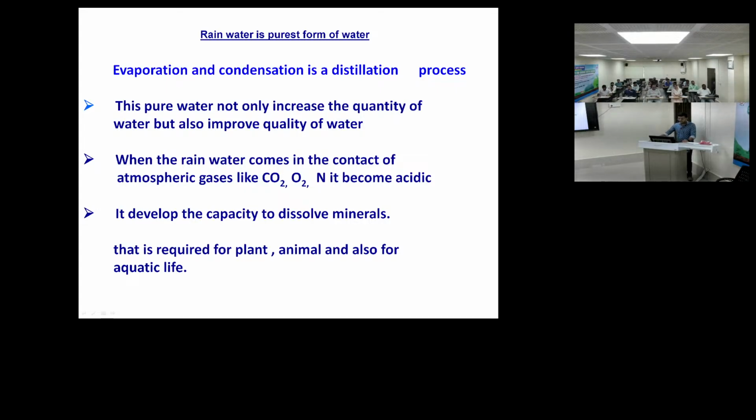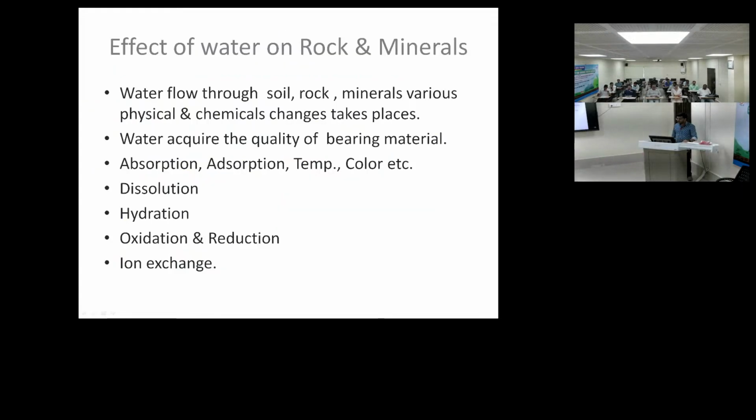So here you can see that when rainwater comes in contact with the atmosphere, gases like carbon dioxide, oxygen, nitrogen dissolve in the water and the water becomes acidic. And here are the rocks and minerals which have these properties. Water flows through soil and rocks, and various physical and chemical changes take place. The major processes are dissolution, hydration, oxidation, reduction and ion exchange.